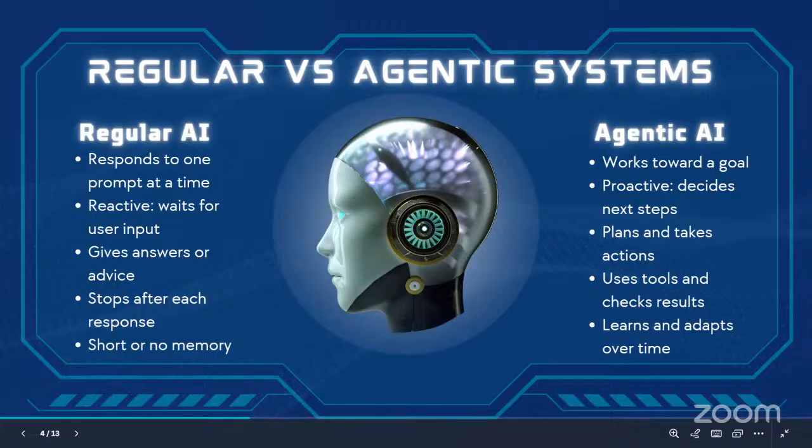That shift from answering to acting is what defines agentic AI and why it's such an important evolution in our technology. Now that we have clearly seen how agentic AI and regular AI differ, let's take a closer look at how agentic AI works with goals instead of prompts.